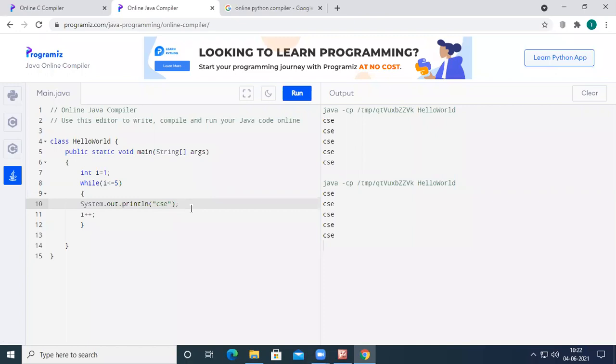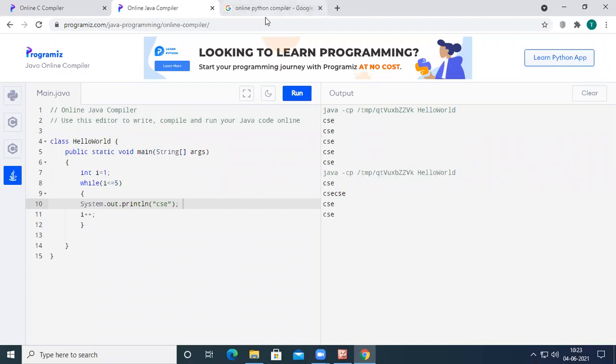So if we are able to run that print statement or system.out.println statement or cout statement or printf statement for n number of times, we can simply print that. So here you should have some small idea or good idea on the syntax of the programming, and then if you are perfect with the logic, you can write the program in any language, right? So here if we do so, it will print CSC on the output screen for 5 times. You can see the output here.